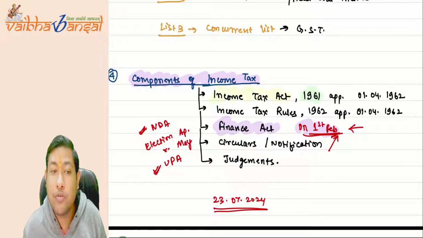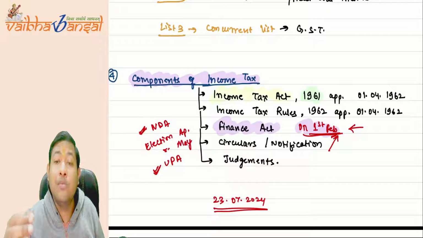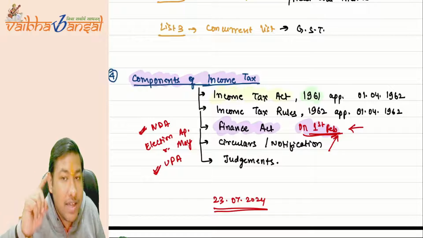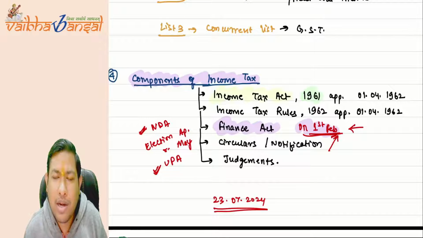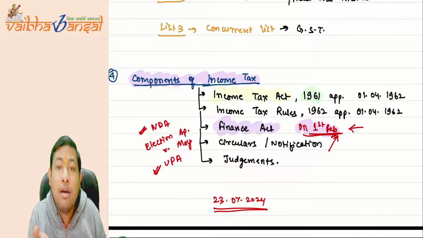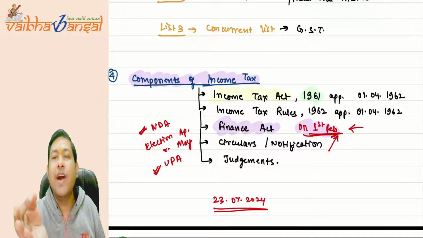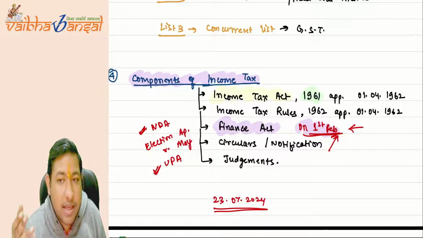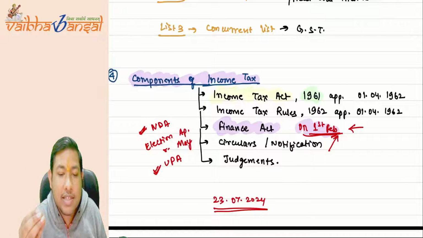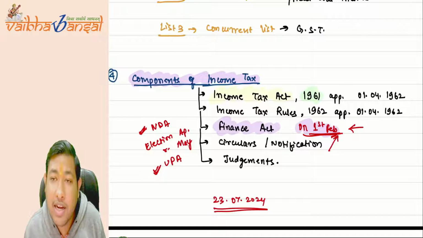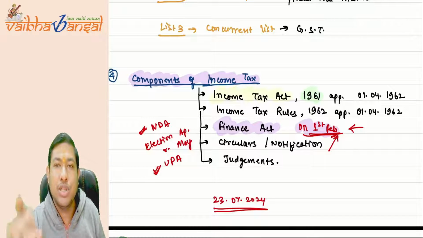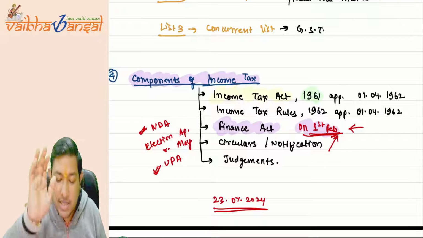So along with the finance bill, not the act, the government of India releases a memorandum to the finance bill, where it gives the reasons for certain changes, why we want to make such changes.